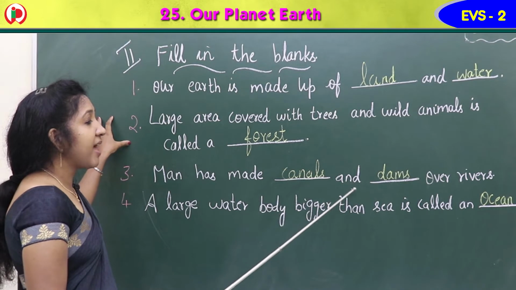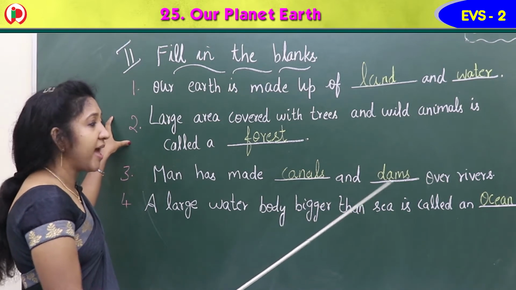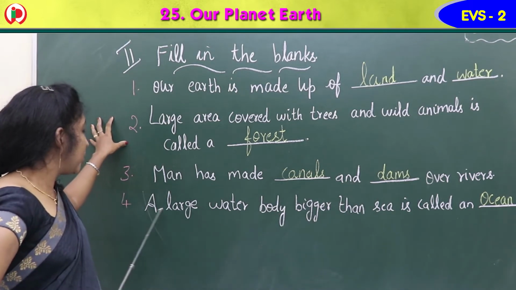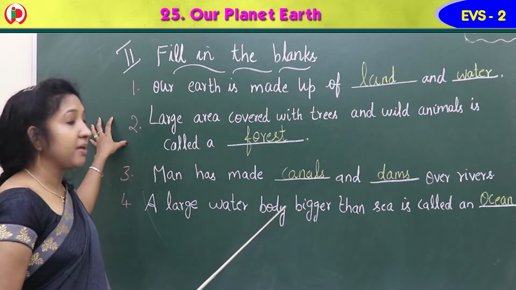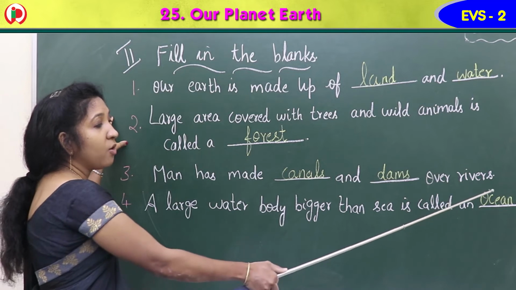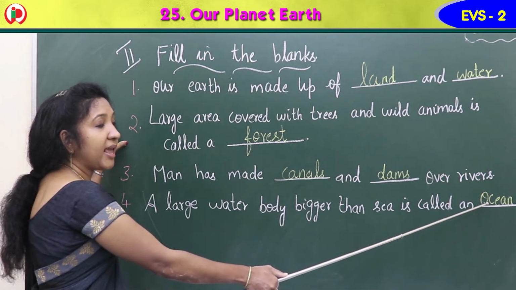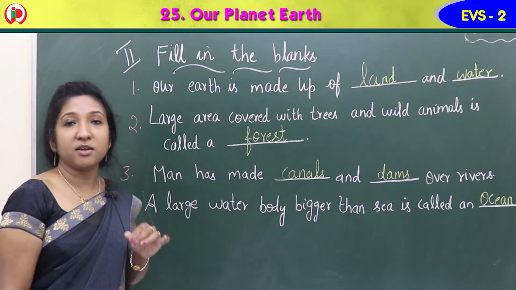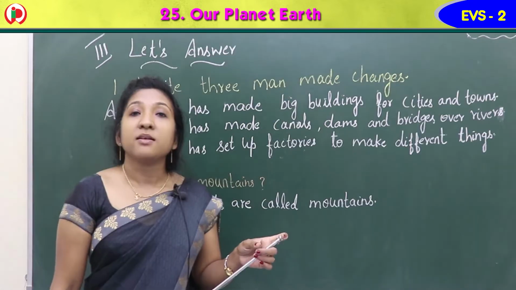C-A-N-A-L-S, canals, and D-A-M-S, dams. Last one, the fourth one: a large water body bigger than a sea is called an ocean. O-C-E-A-N, ocean. Okay? Yes, children.